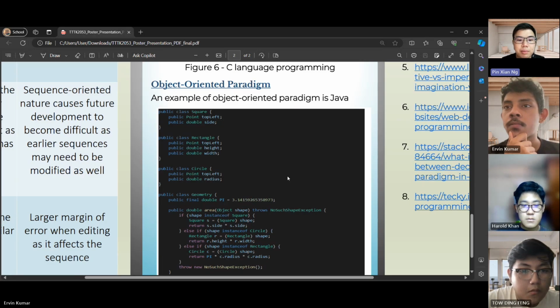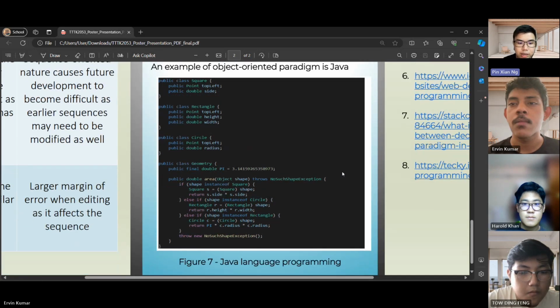If we look at the area method, which is the public double area method, in this method, if the shape that we get is an instance of a square, then we return the area of the square. If the shape is an instance of a circle, then we return the area of the circle. And last but not least, if it's a rectangle, then we return the area of a rectangle.